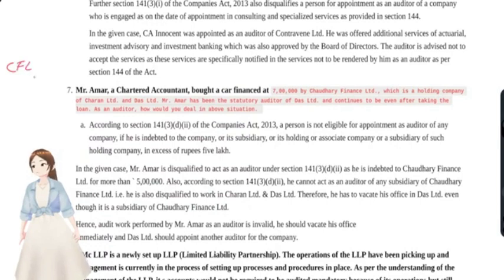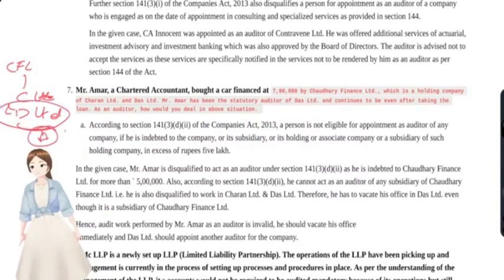Chowdhury Finance Limited is actually a holding company for C Limited and D Limited. For D Limited, Amar was an auditor, right? But he was indebted to the holding company by more than 5 lakhs, that is 7 lakhs. Would he be qualified to be appointed as an auditor?